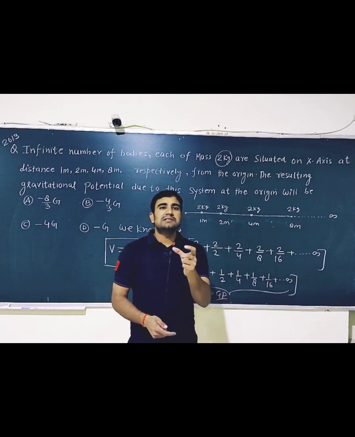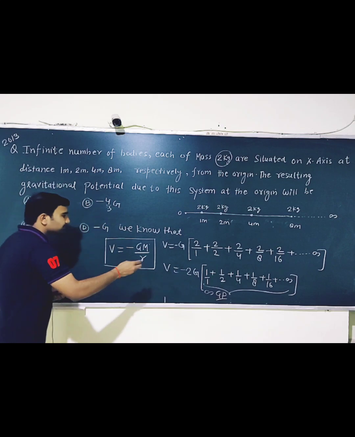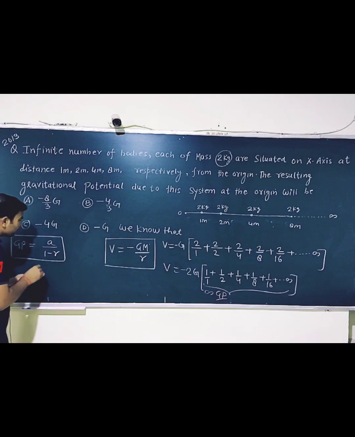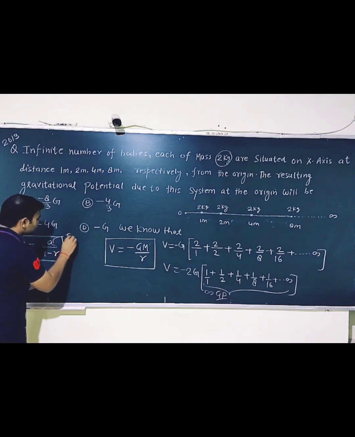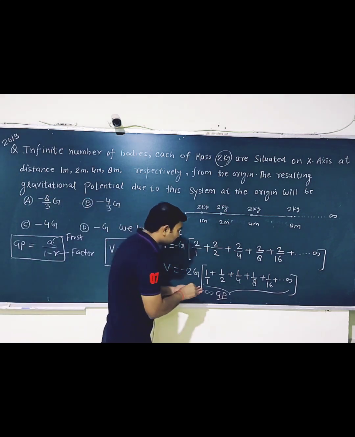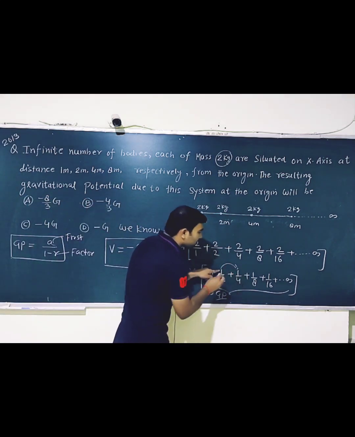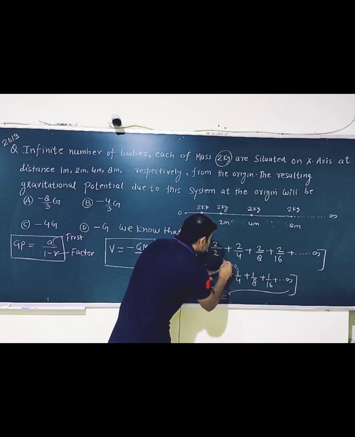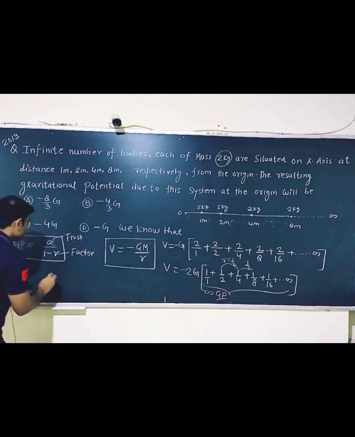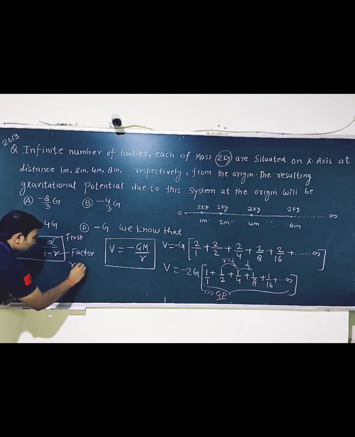For an infinite GP, the sum formula is A upon 1 minus R. Here A is the first term and R is the common factor. Moving from one term to the next, the value of R is 1 by 2.